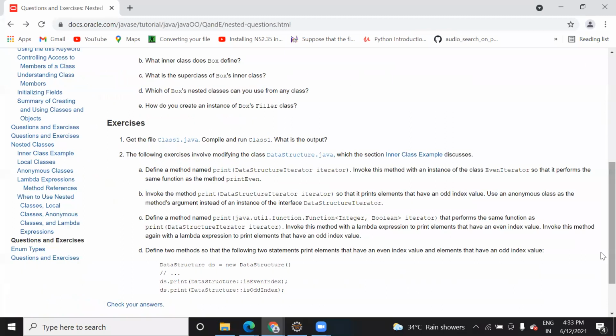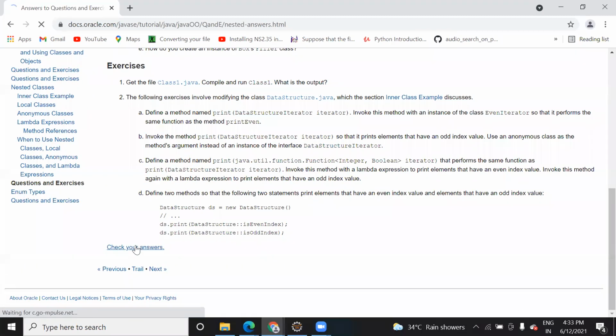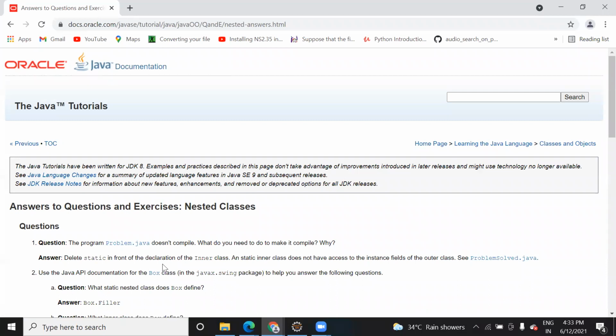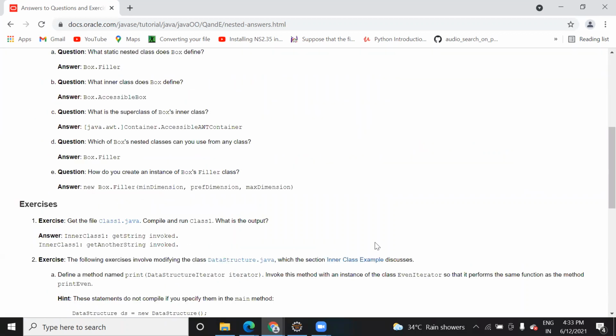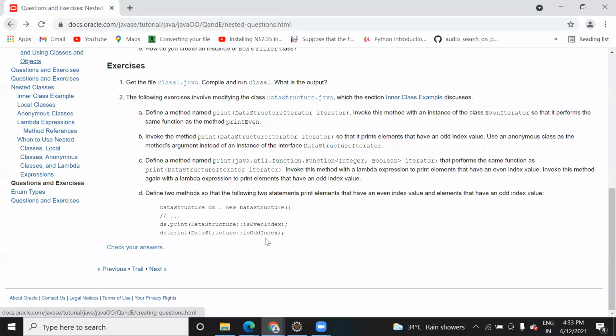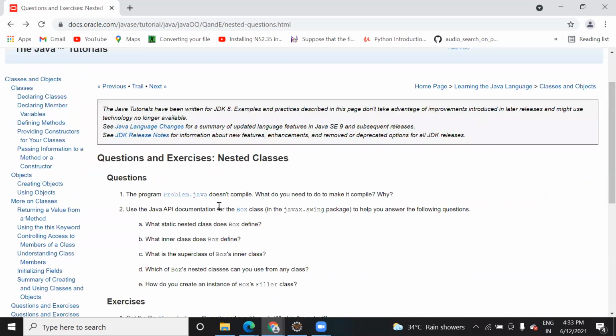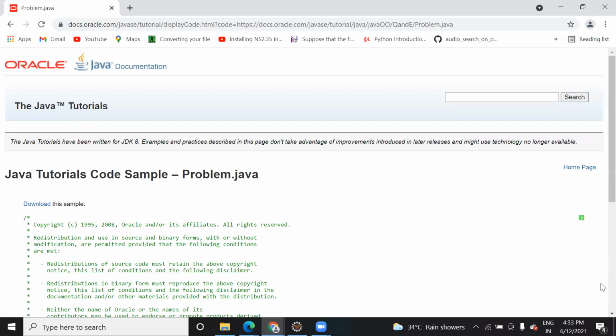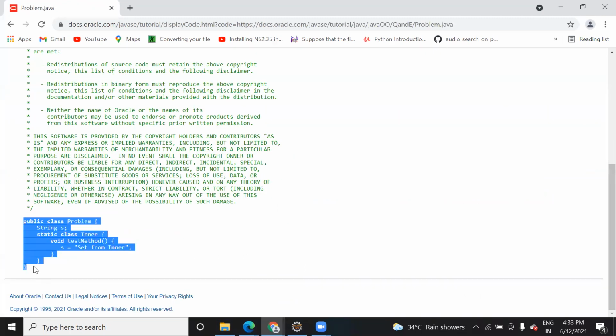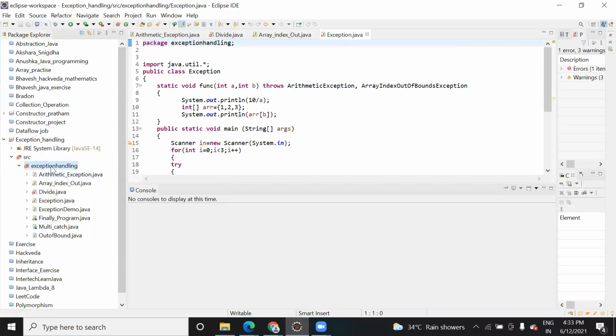So just see what the solution to that is. Delete static in front of the declaration of the inner class. A static inner class does not have access to the instance field of an outer class. So you said they can make a class inside a class. Yes, but what kind of class? I have never solved such a class. So it is saying the static word should be removed. But you said it cannot be accessed. If you run this also, let me check it. I just create one class and let's see whether it is working or not.